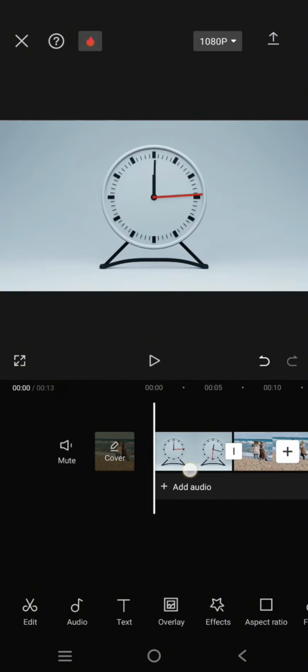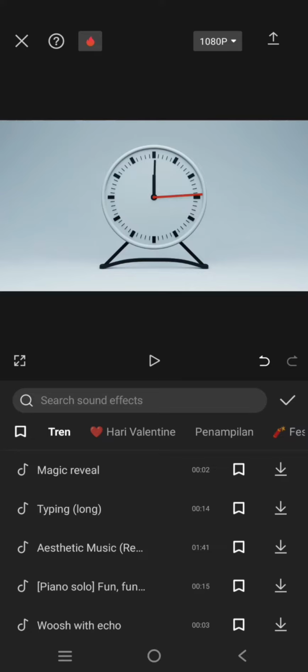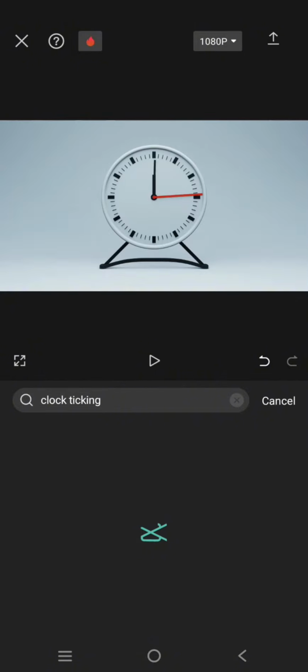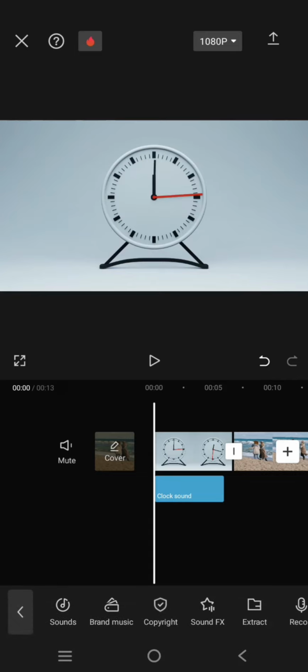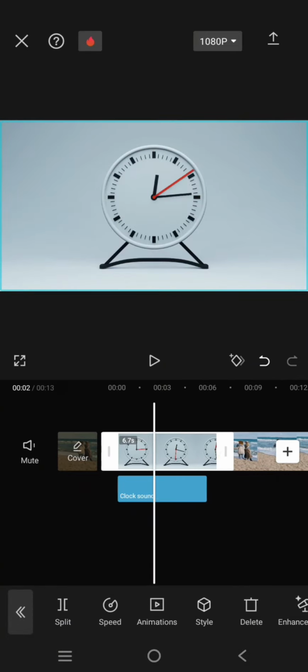And after that just click on the add audio here, then go to the sound effects, and here you can just search for the clock ticking sound. So here just find the one you want. Okay, I'm going to add this, and here I'm going to trim the video so it fits with the audio